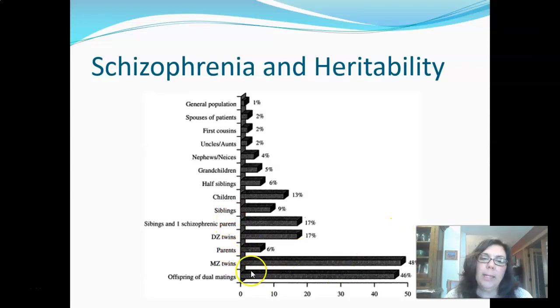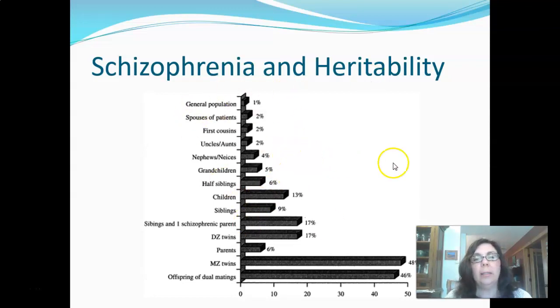And so when we come way down here, right, offspring of dual matings, meaning if both parents have schizophrenia, then their offspring have a 46% chance of developing schizophrenia. Monozygotic twins, if one twin has schizophrenia, then there's a 48% chance that the other twin will, which is very different than dizygotic twins, right? Monozygotic are those identical twins, 100% shared genetics. Dizygotic or fraternal twins share only the same genetics as typical siblings. 17% for dizygotic. You'll notice it's higher than typical siblings. Obviously, there's some environmental effect, and twins share more of their environment than siblings of different ages, right?